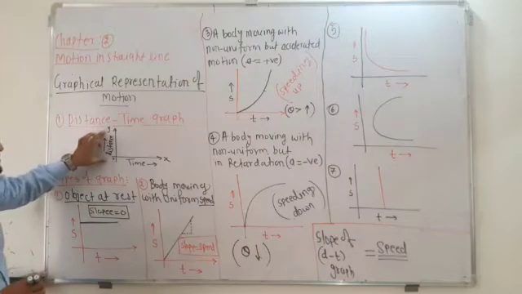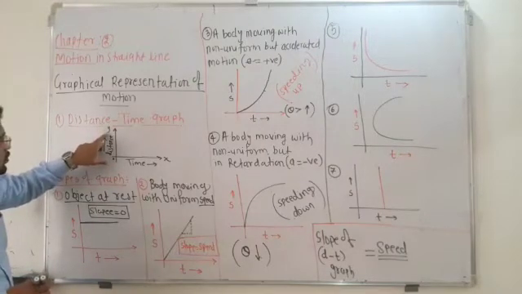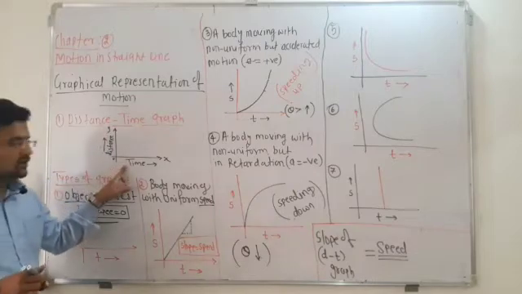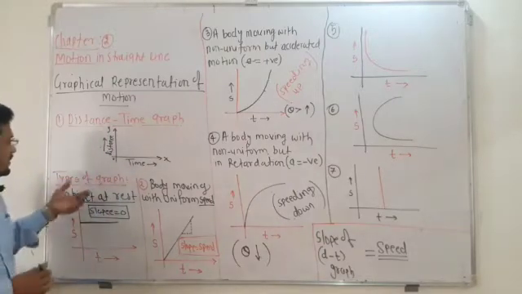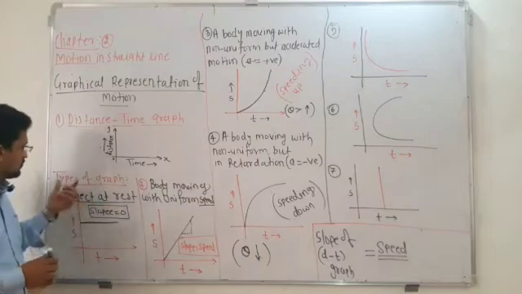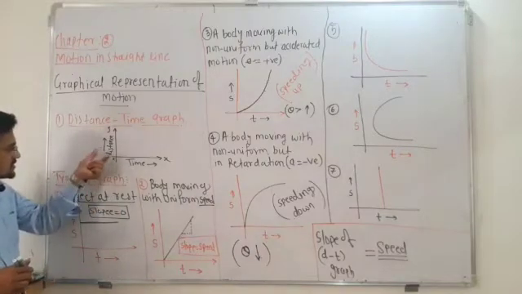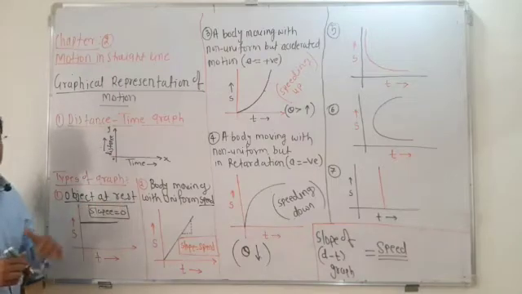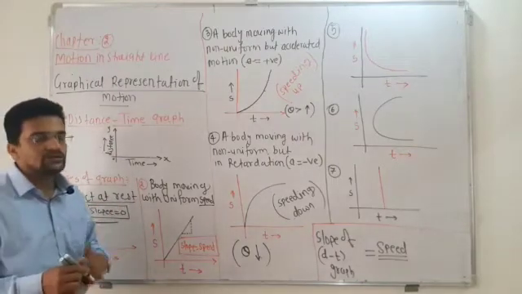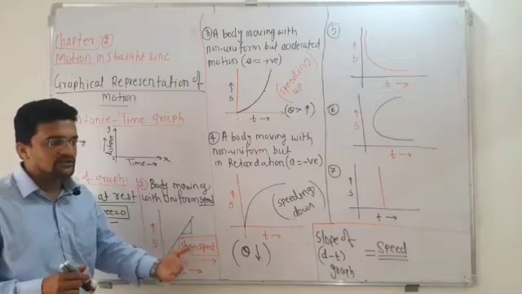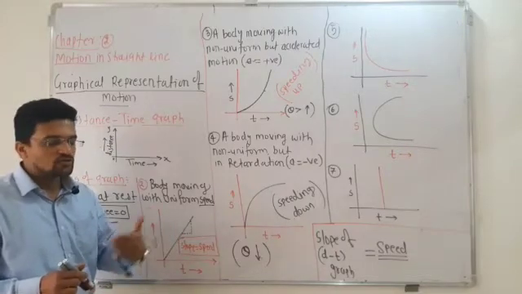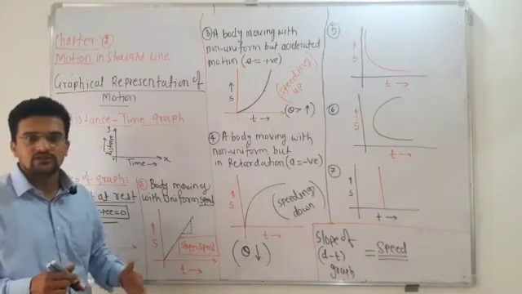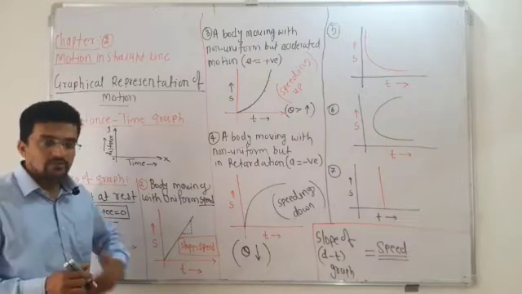Here the distance is plotted along the y-axis, and the time is plotted along the x-axis. Depending on this you have different types of distance and time graph. First, the object is at rest. When the object is at rest, it is not moving, it is not covering any distance, it is not moving with any speed. So speed is 0, distance is 0, everything is 0. But the time passes.